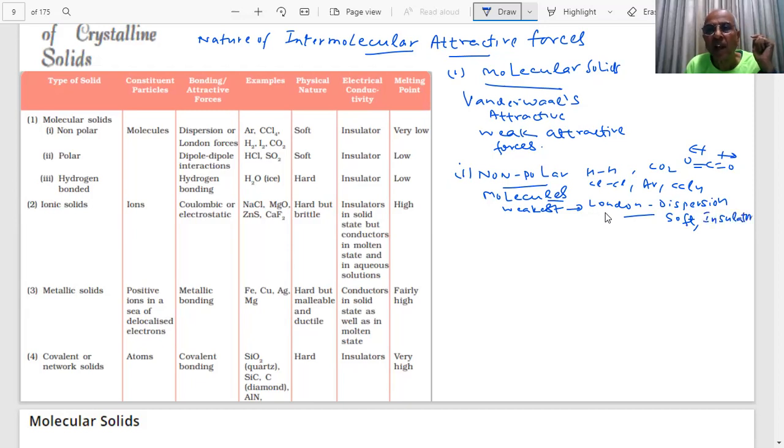Insulator, student. And what will be their melting point, high or low? Low, sir. The force of attraction is weak, so if you want to melt them, they will easily break apart. They will have a low melting point. Clear? This will be the property of non-polar solids.